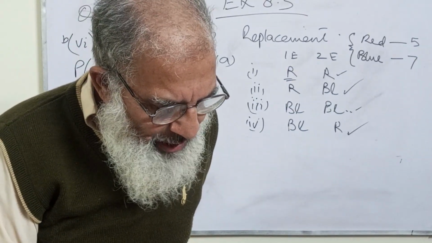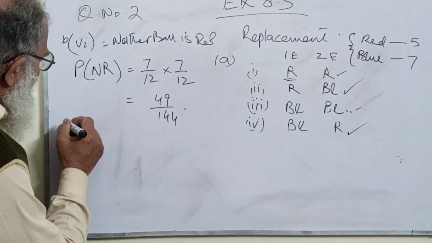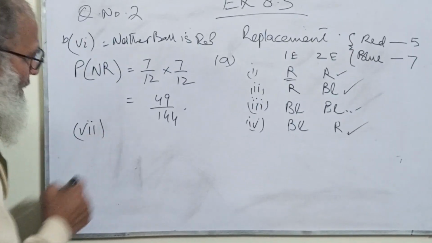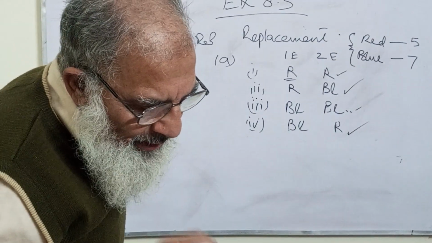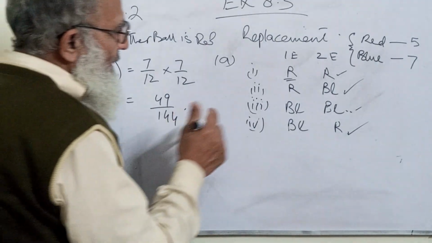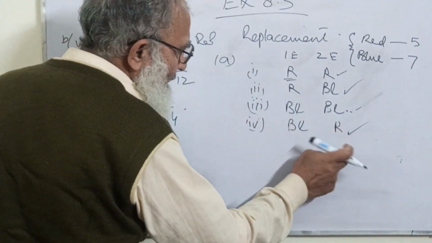Should I leave one question for you? At least one ball is red. Here at least one ball is red.